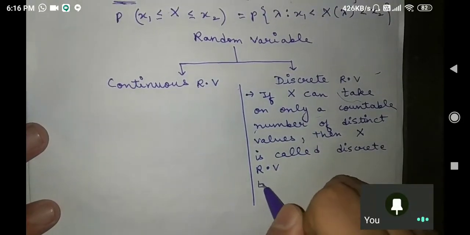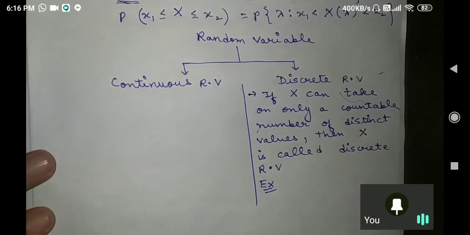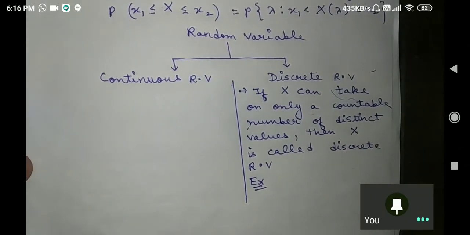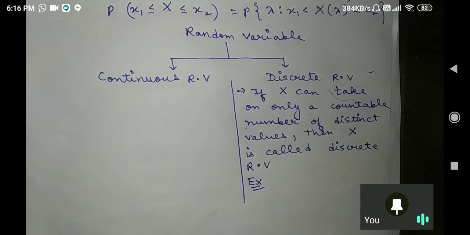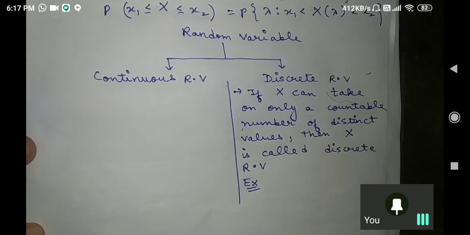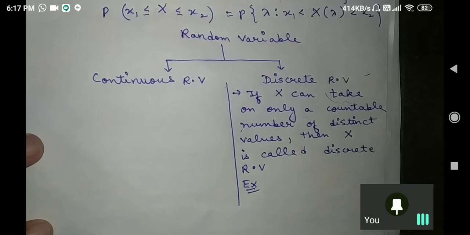See, I will give you a practical example. Tell me one thing: you are in an office. Try to understand. For a finite interval of time, there are lots of calls coming to you. I am not saying for 24 hours. For a finite interval of time, suppose from 5 to 6, you are getting a number of phone calls. So that is an example of what? A continuous random variable or a discrete random variable? I have not discussed the continuous random variable though. So this is an example of a discrete random variable.